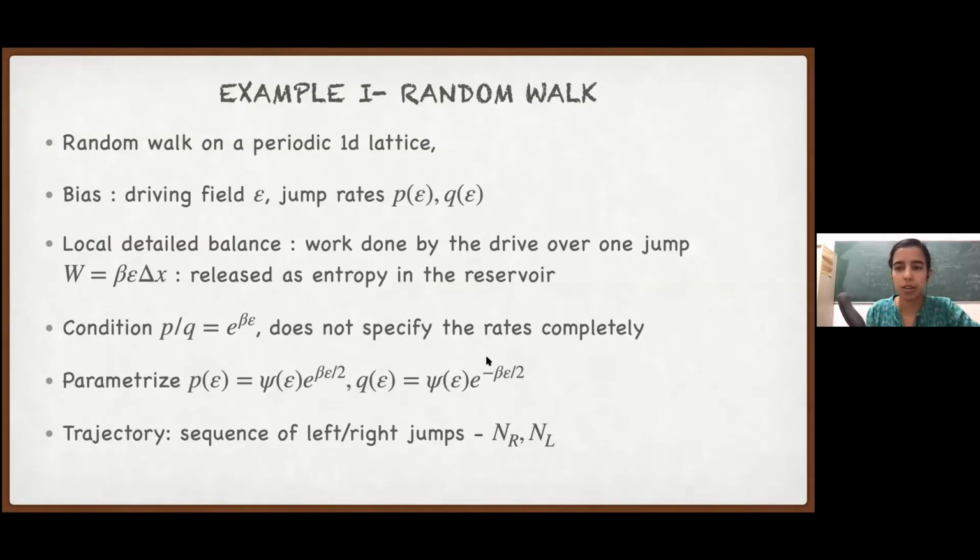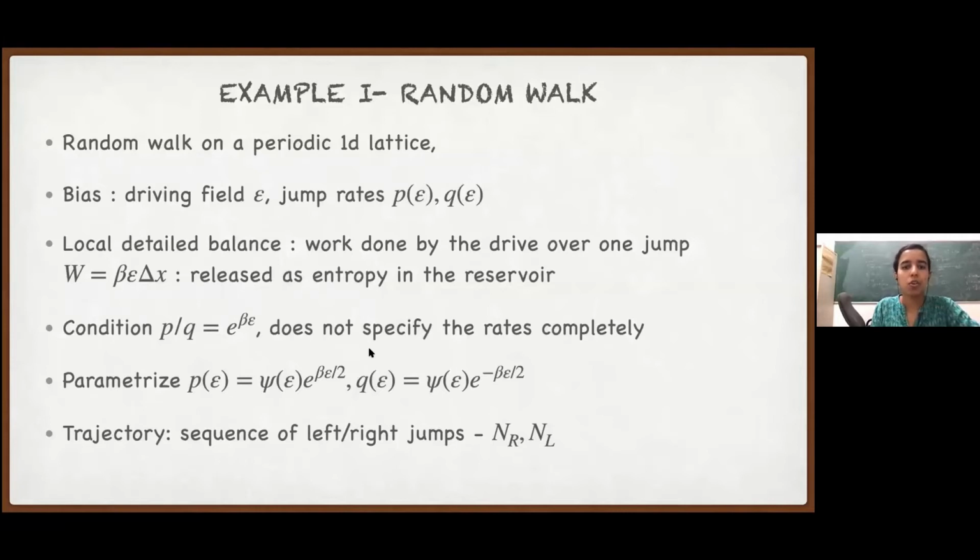What I said is that the thermodynamic constraint brings us only here: only P over Q has to be exponential beta epsilon. That also comes with the caveat that in equilibrium, for state observables or currents, we do not expect to see the effect of psi epsilon. But in non-equilibrium, that's not true anymore. That's what we will see.